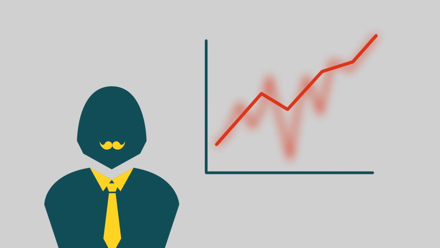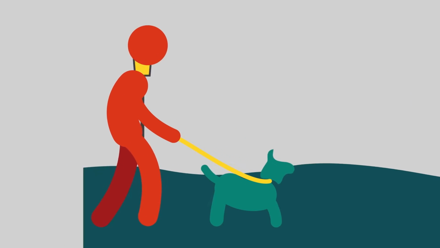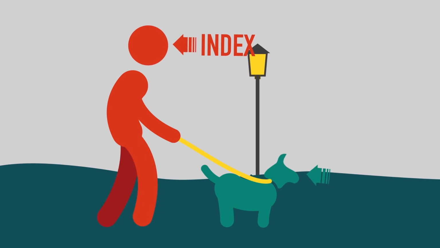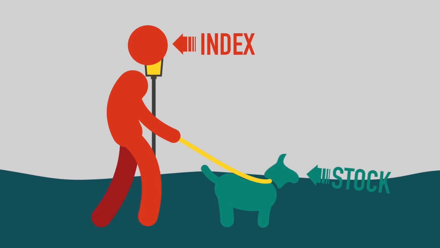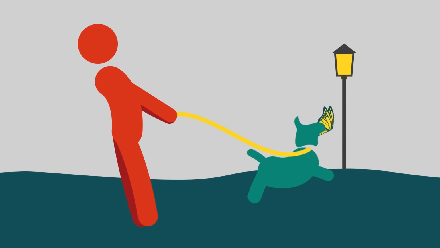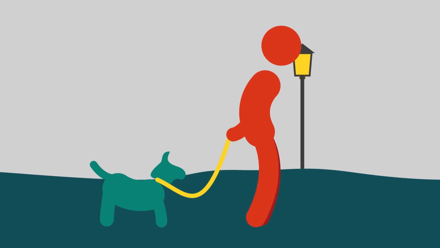Of course, it cannot be ensured that all stocks will rise when indices rise. The relation is more like a pet owner and the pet. The index is the owner, while the stocks are the pets. Different pets have different temperaments. Some would be more active and like to run around, while others might follow the pace of the owner.